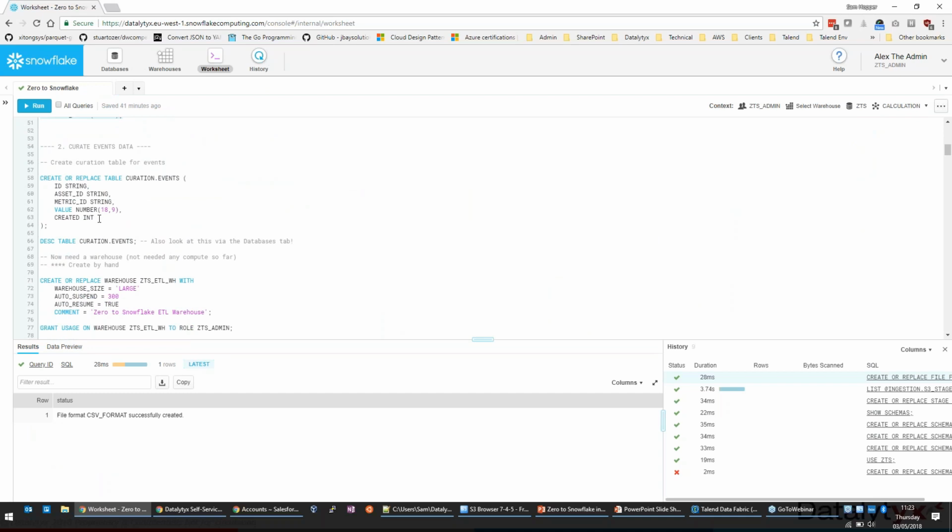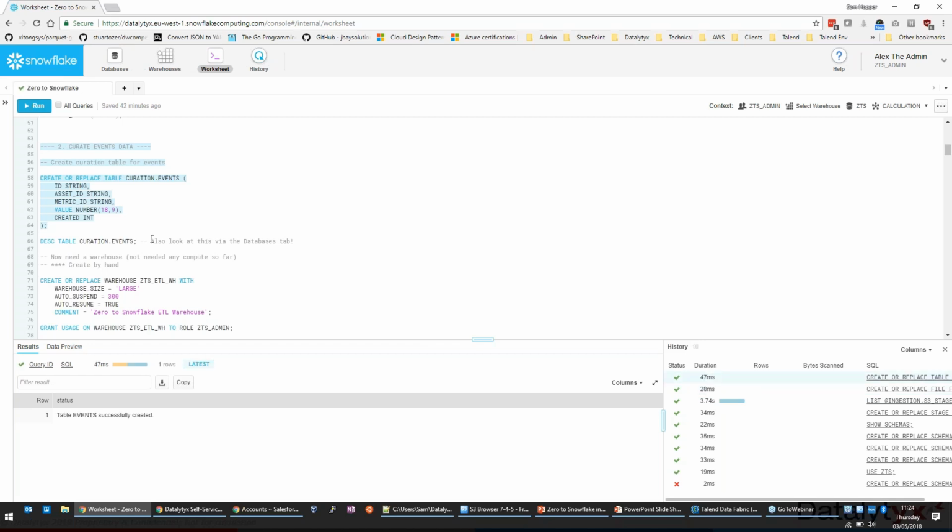So first thing to do is create the table. So a very standard create table statement. If you're familiar with SQL, you'll know that there's nothing particularly unusual here. Snowflake has specific data types. It uses string or varchar interchangeably. There's very few numeric types. There's not a big wide variety of types. You can do it with a very small number. And there's a great online reference if you want to read up about the different data types and how they map to the physical data types from other systems.